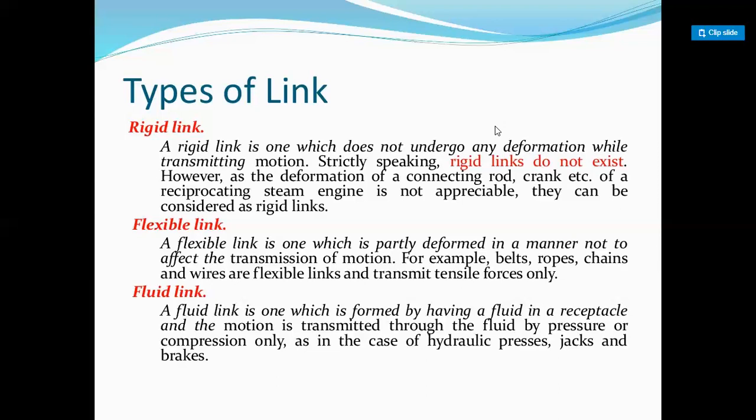As an example, at a cement factory, for transmission of cement from one place to another, they use a belt drive or chain drive, right? In the belt drive there are two sides. The upper side of the belt is the tight side, whereas the lower side of the belt is the slack side.